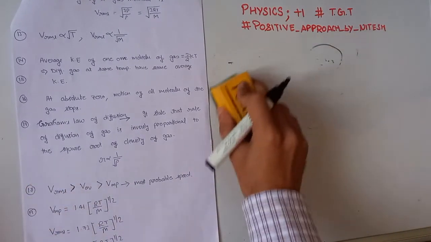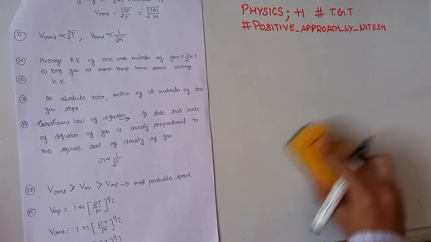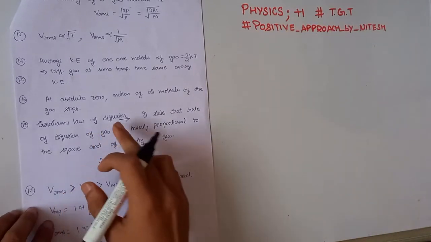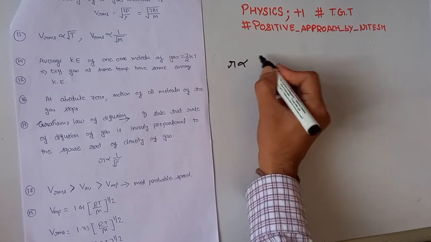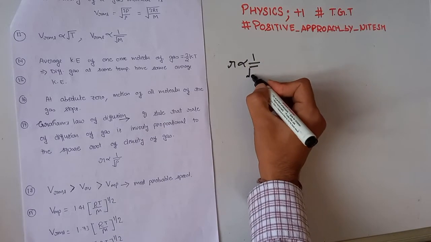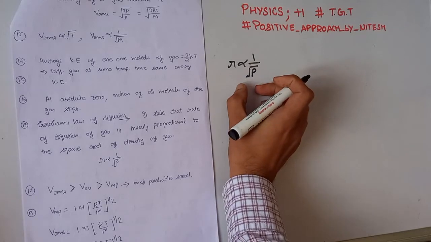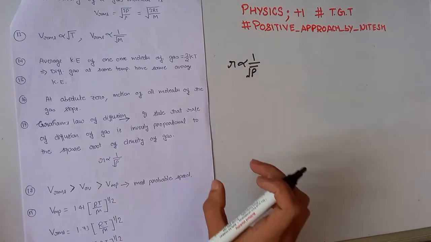Our next important key point is Graham's law of diffusion. What does Graham's law of diffusion state? It states that the rate of diffusion of a gas is inversely proportional to the square root of the density of the gas. This is Graham's law of diffusion.